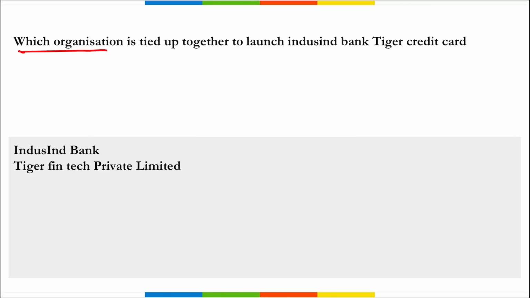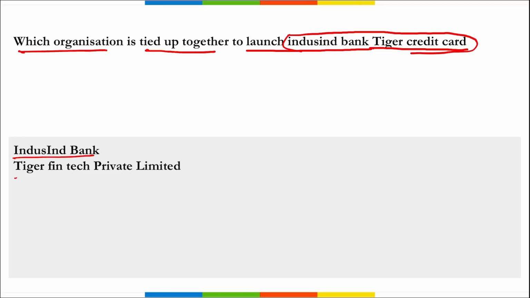Next, which organizations tied up together to launch the IndusInd Bank Tiger Credit Card? Right? Which two organizations came together to launch this credit card? It is IndusInd Bank and Tiger Fintech Private Limited. These two organizations launched together a co-branded credit card powered by Visa, and the name is IndusInd Bank Tiger Credit Card. Right?